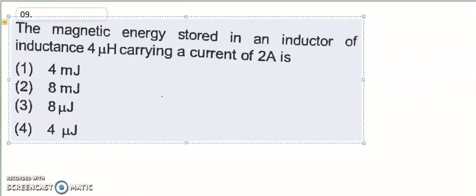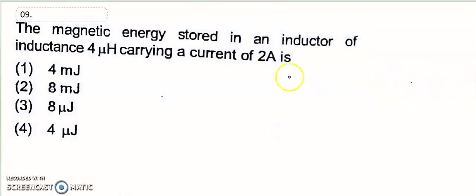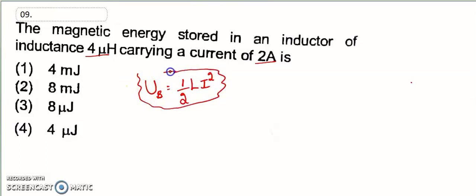So let's move to the 9th question. Okay, what is in the 9th question? The magnetic energy stored in the inductor of inductance 4 microhenry and carrying current 2 amperes. So magnetic energy is equal to 1 by 2 Li square. This is the formula for magnetic energy stored.